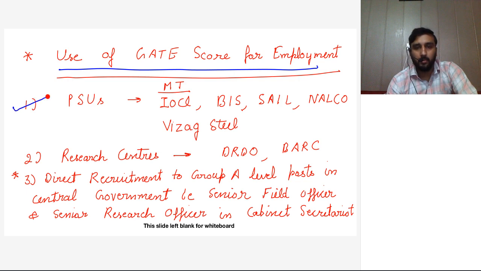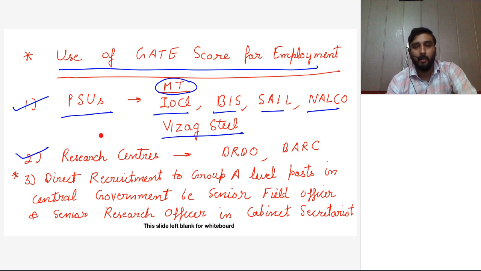Earlier there were PSUs and research centers. In PSUs, for metallurgical students, there were IOCL, BIS, SAIL, NALCO, Vizag Steel. These PSUs were there, and along with these, two research centers, DRDO and BARC, also recruit through GATE.